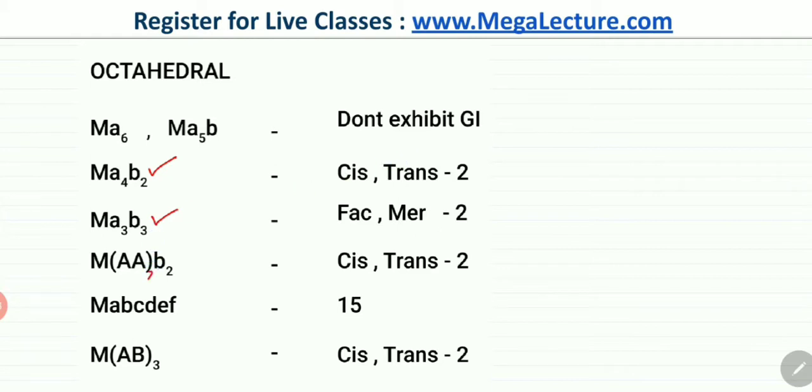Or if you're dealing with bidentate ligands, we did isomerism using bidentate ligands as well. So this is again two ligands of one type and four ligands of another, because it's a bidentate ligand. AA represents the two sides of the bidentate ligand, so that's four of the same type. Or you could have all six ligands of different types, and there would be a number of different arrangements that are possible spatially. So there are 15 different possible arrangements. Or again, you could have an unsymmetric bidentate ligand where three different unsymmetric bidentate ligands are attached, and they would also show cis and trans arrangement.